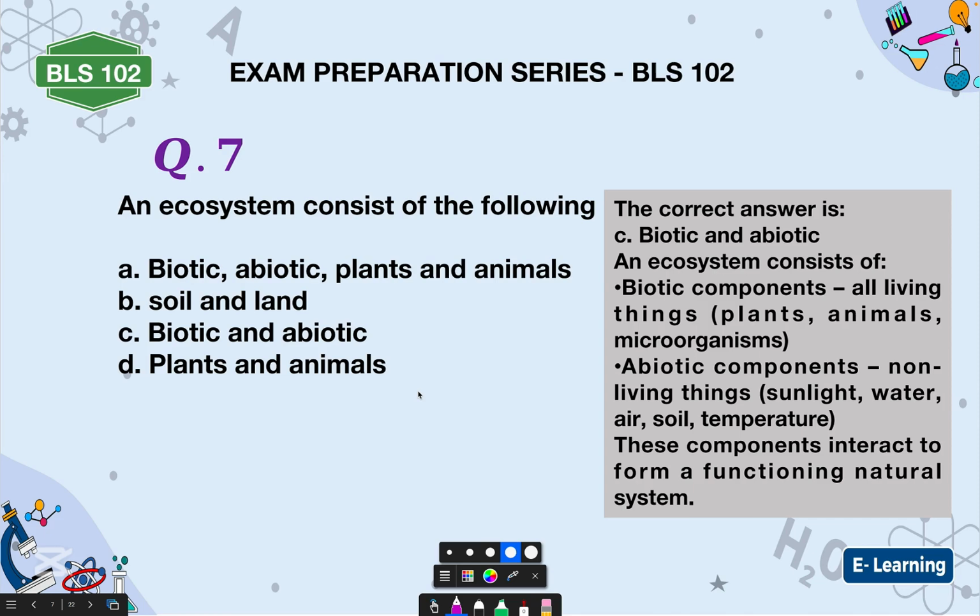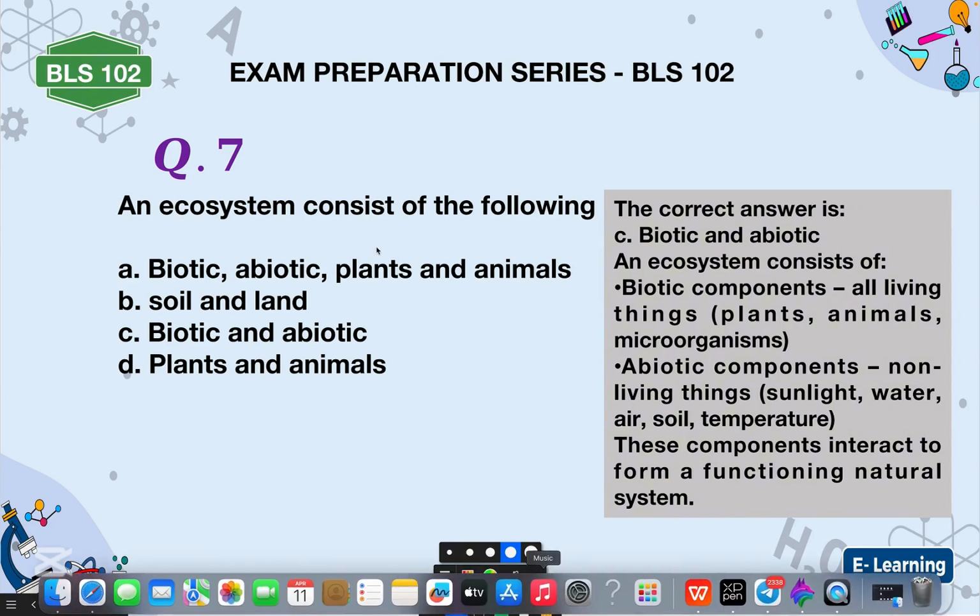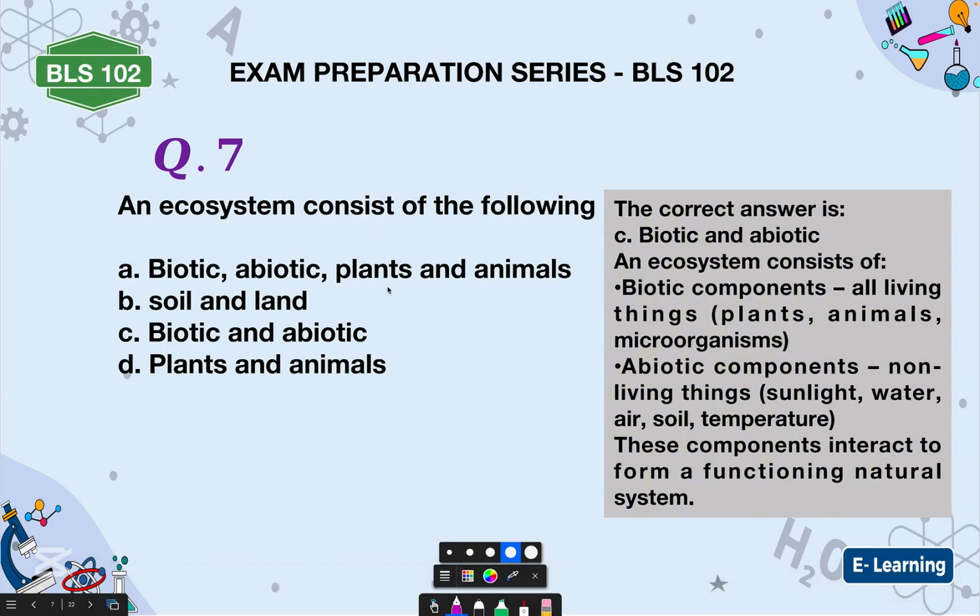Now, an ecosystem consists of the following. We have A, biotic, abiotic, plant and animals. B, soil and land. C, biotic and abiotic. Then D, plant and animal. Now, predominantly, an ecosystem comprises the biotic component and the abiotic component. The biotic component is the living component.